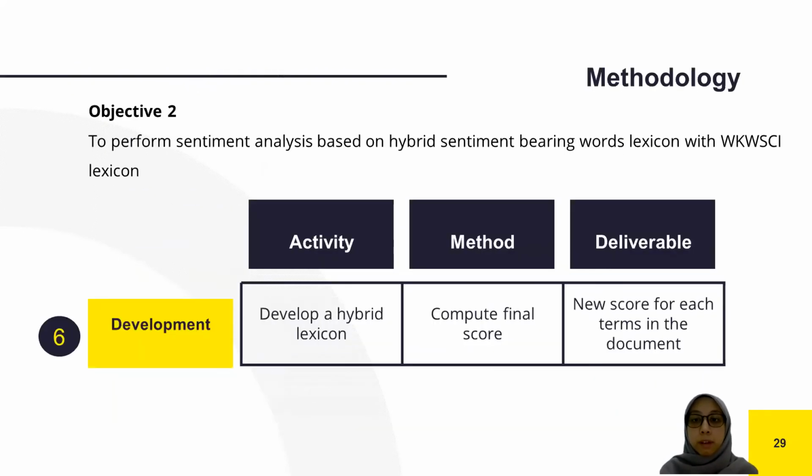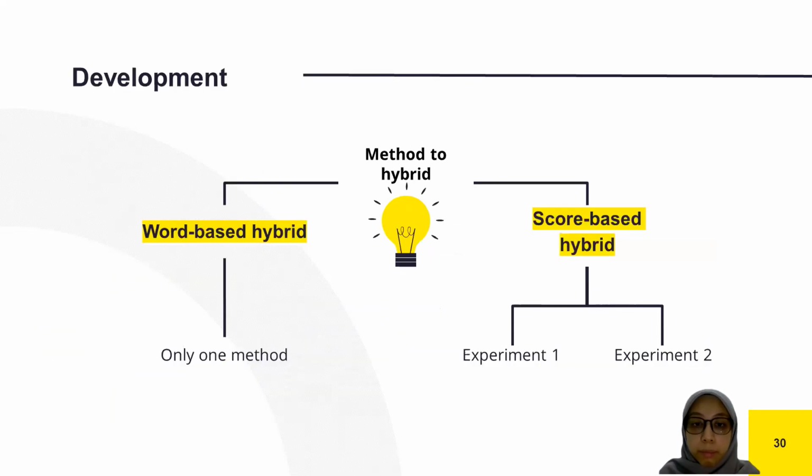Next, we will develop a hybrid lexicon in the development phase, where there will be a new score for each review. There are two methods to hybrid, where we're going to choose which one to use in the end. The first one is word-based hybrid, and the second one is score-based hybrid. For score-based hybrid, there are two experiments conducted, called experiment 1 and experiment 2.